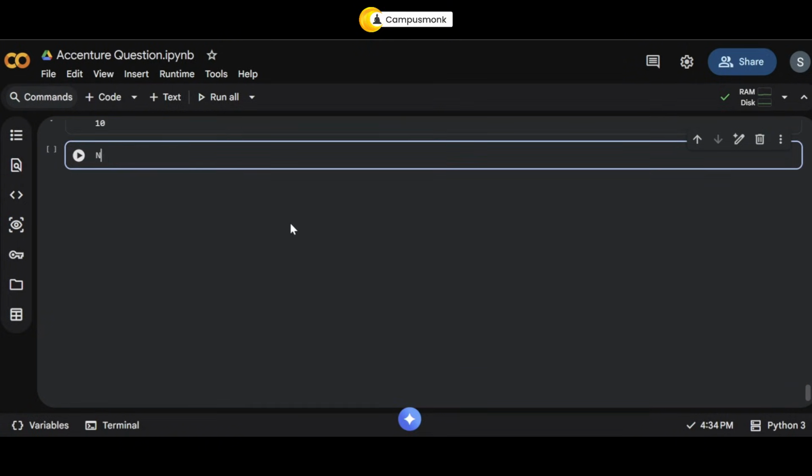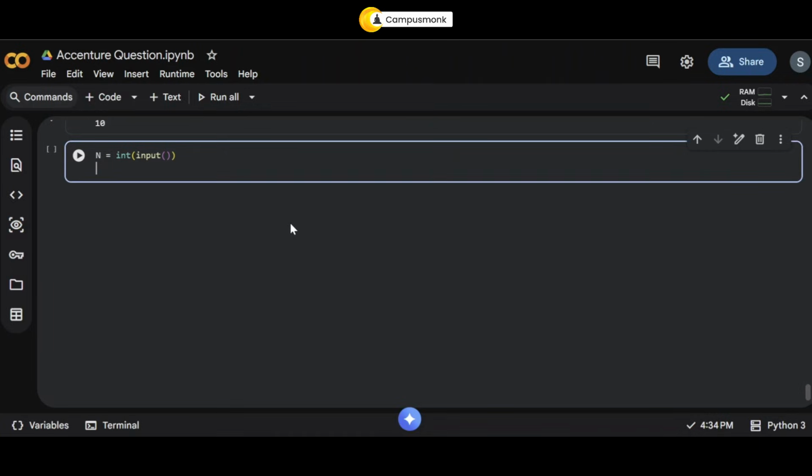So we'll take again an n as an input, so say int input. If you want, you can just write enter n just to make sure you are doing it right. So we'll name this binary string. And we are again going to use bin to convert it to binary. And what are we going to convert? We're going to convert n, but we don't need the first two characters, so we're going to do this.